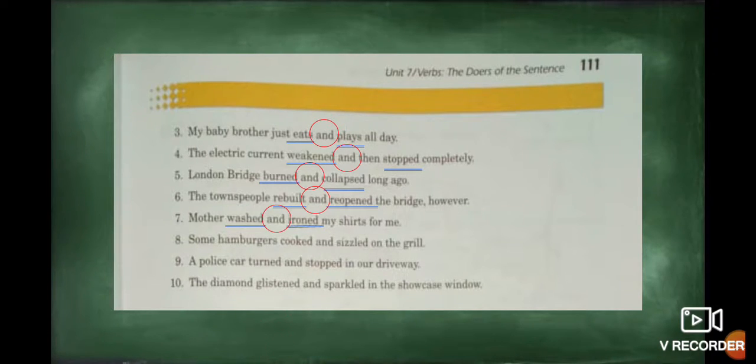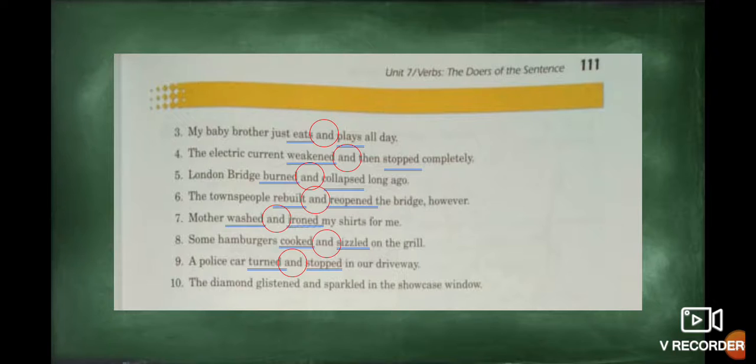Excellent. Number eight, some hamburgers cooked and sizzled on the grill. In this case, the first action is cooked and the second action is sizzle. And the connector, and. Number nine, a police car tore and stopped in our driveway. The first one is tore and the second one is stop. Exactly. Then we have and.